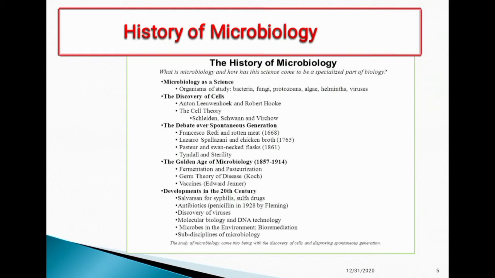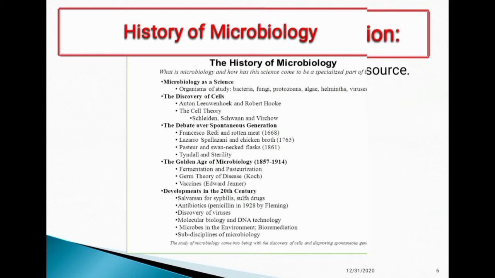The golden age of microbiology means fermentation, pasteurization, and the germ theory of disease. And developments in the 20th century include the discovery of viruses, molecular biology, and DNA technology, etc. Next slide.